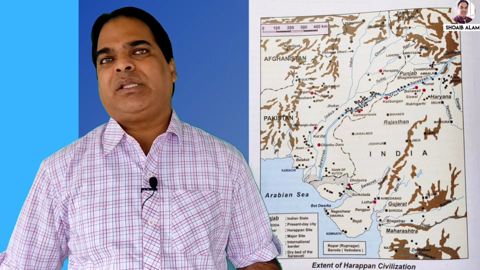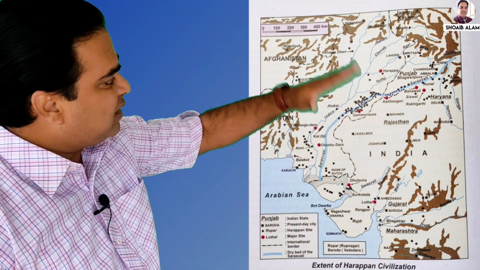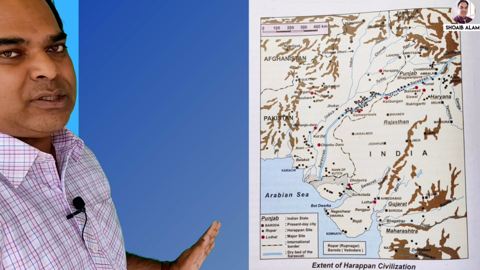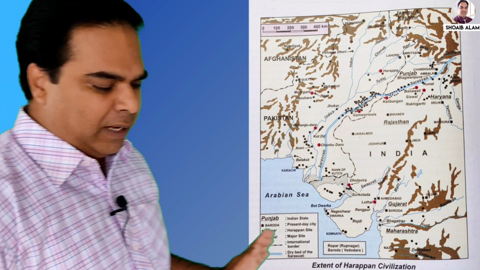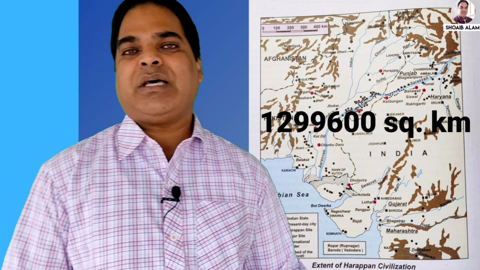Now, till which places does the Harappan civilization exist? Through this map you can understand the entire extent of the Harappan civilization. The whole area of the Harappan civilization covers about 12,99,600 square kilometers.